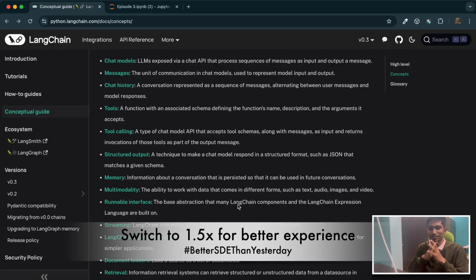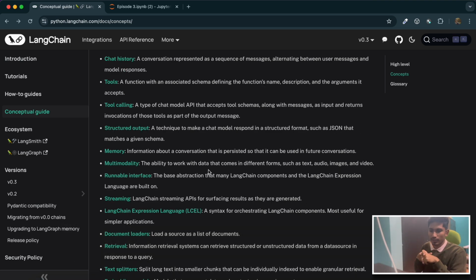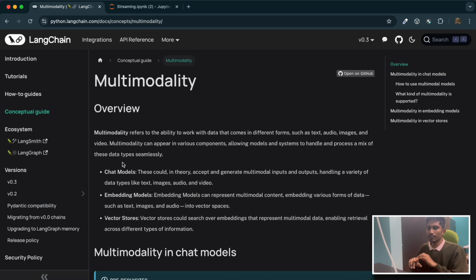So in today's video, we are going to discuss multimodality, that too with code examples. Okay. Now let's quickly jump to the next section on multimodality. Multimodality means multiple types or modes of data. Different types of data, modes or types of data. That means audio, image, text.